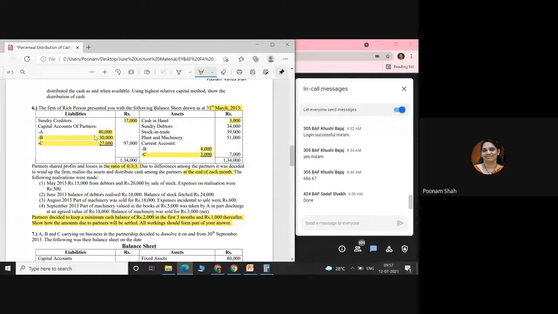And we are not bothered about the date also because हमको तो पूरे महीने का collection करके बाद में distribute करना है. So they have told that realization in May is 15,000 rupees from debtors, 20,000 by sale of stock, and the expenses were 500. So we will write it as realization from debtors 15,000, realization from stock 20,000, less expenses 500. So I will go ahead with that.